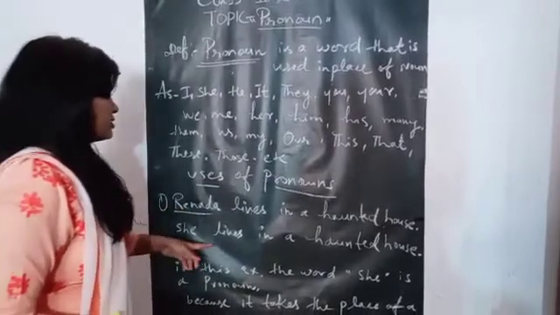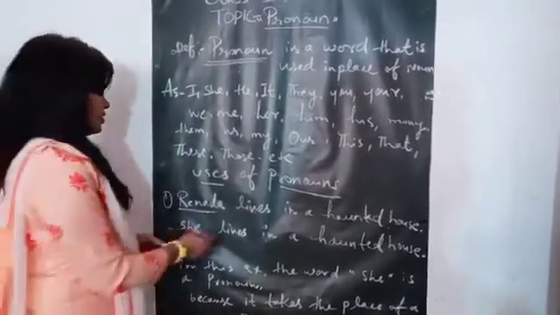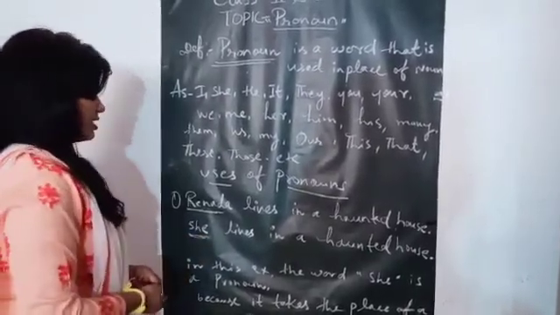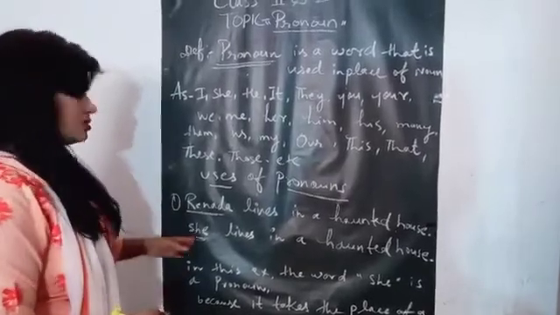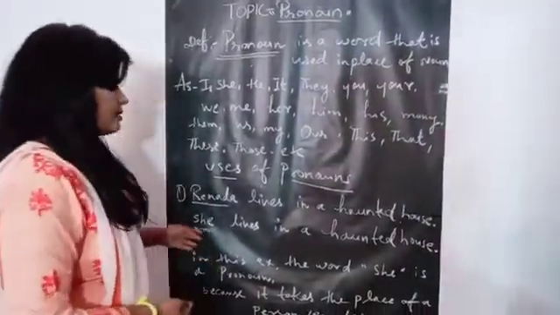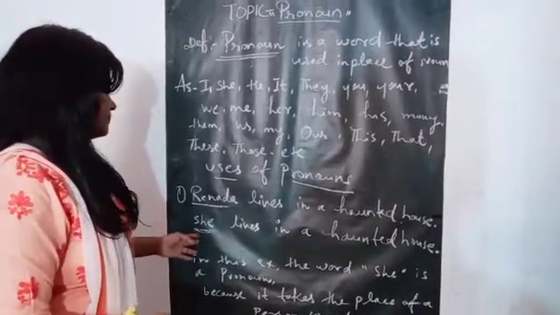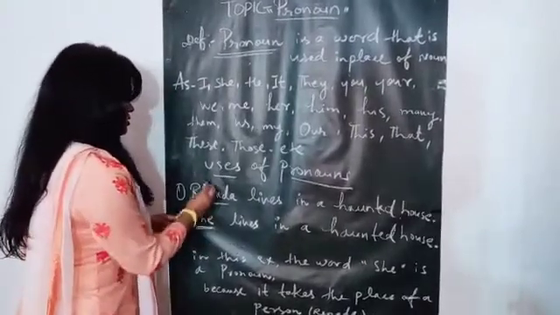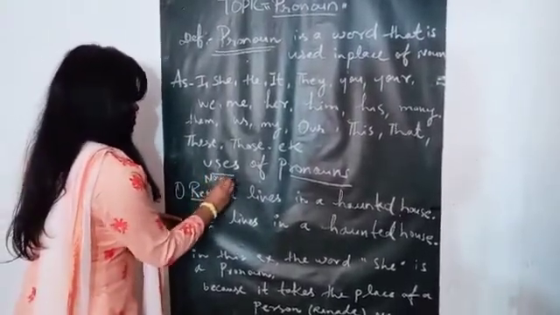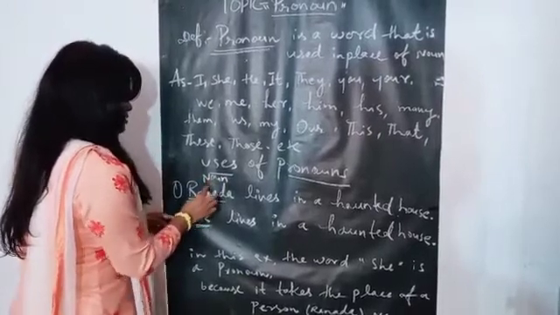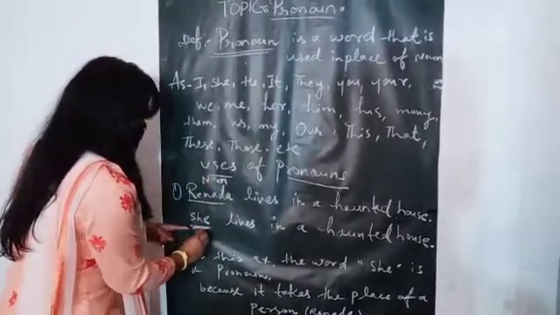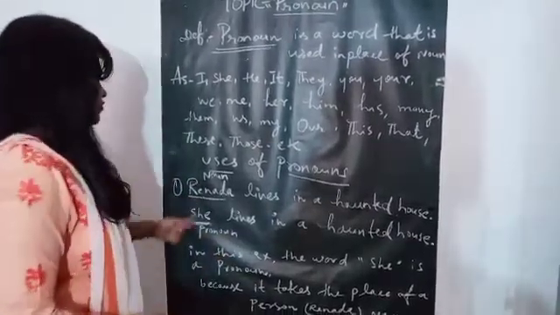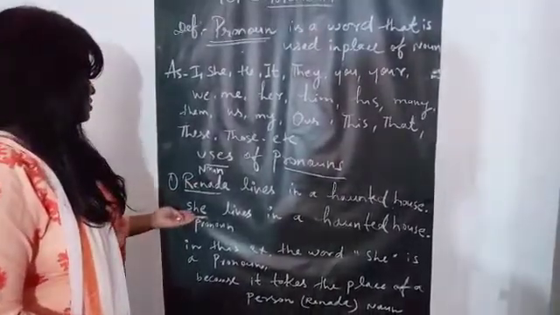And in this example, the word she is a pronoun because it takes the place of a person. Reneda is a noun, and she is a pronoun because it takes the place of a noun, so we call it pronoun.